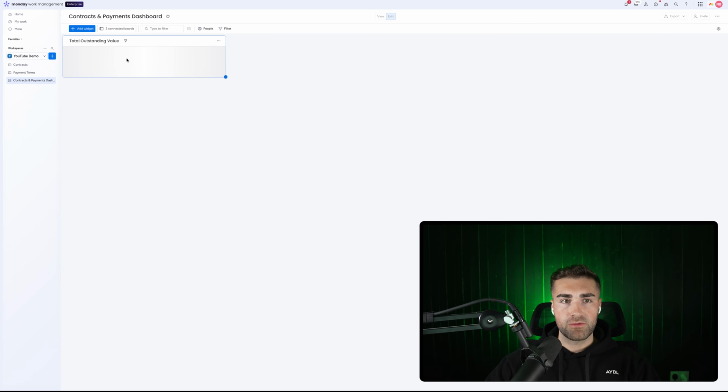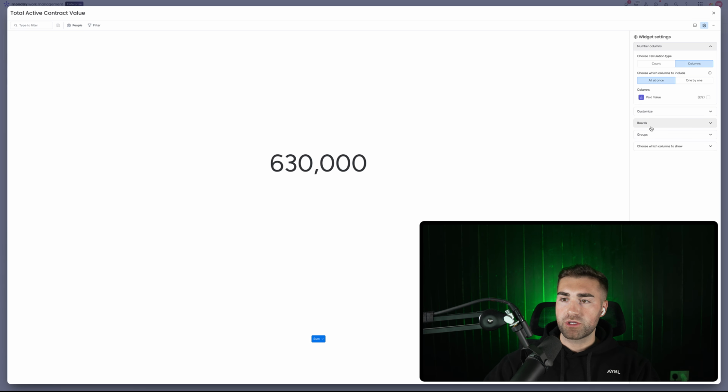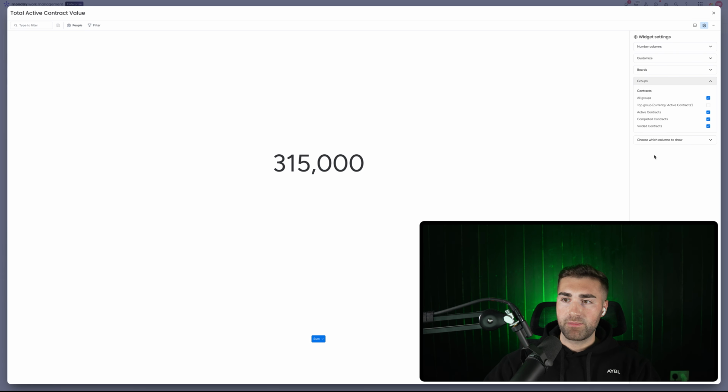What I could also do is add another widget, and this might be just useful, is total active contract value. So I can see how much money in contracts we have active at any given time, and then I can also see the total outstanding value. So we go to cog settings again, boards. We just want the contracts board. The groups would just be the active. And then we just want to go to the numbers column, go one by one and just go contract value. And then that's pretty much it.